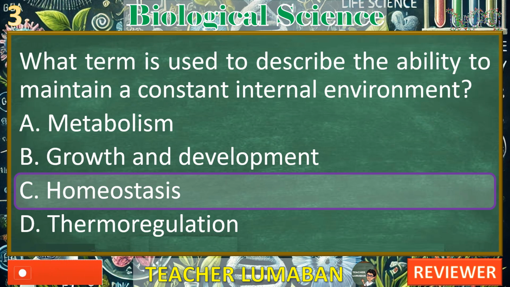D. Thermoregulation. This refers specifically to the regulation of body temperature, which is one aspect of homeostasis. While thermoregulation helps maintain internal conditions, homeostasis covers a broader range of internal processes.